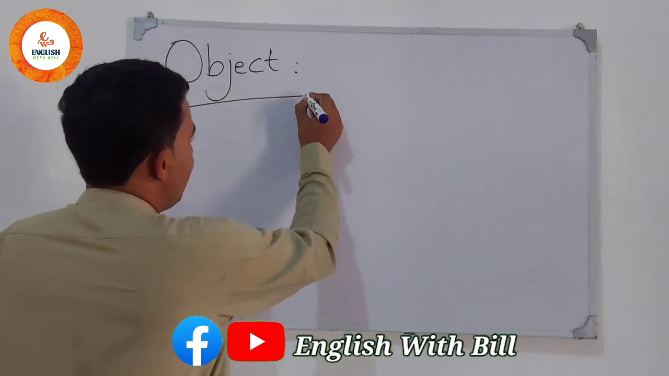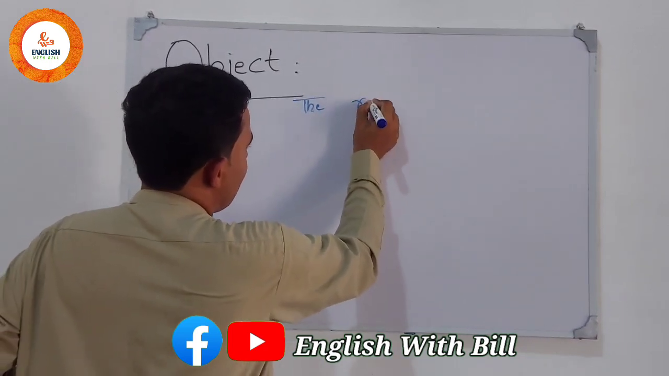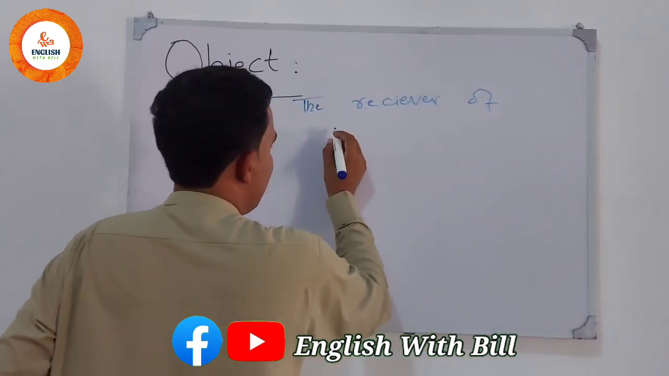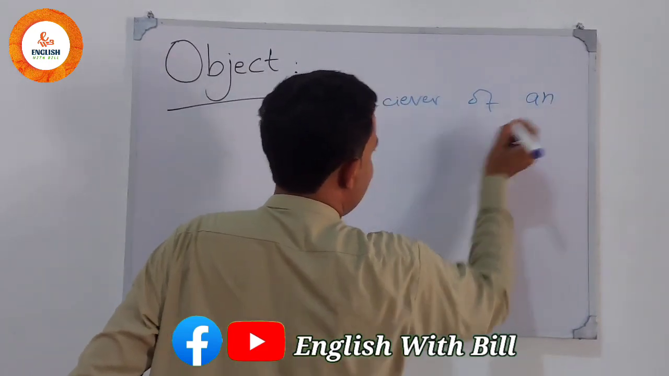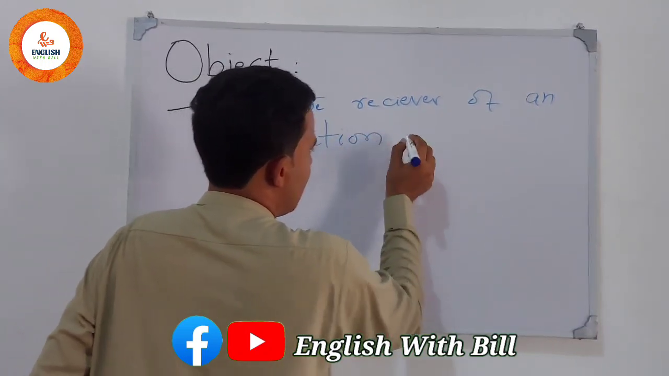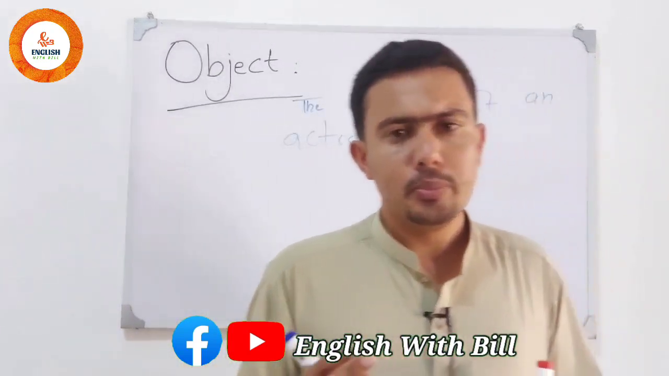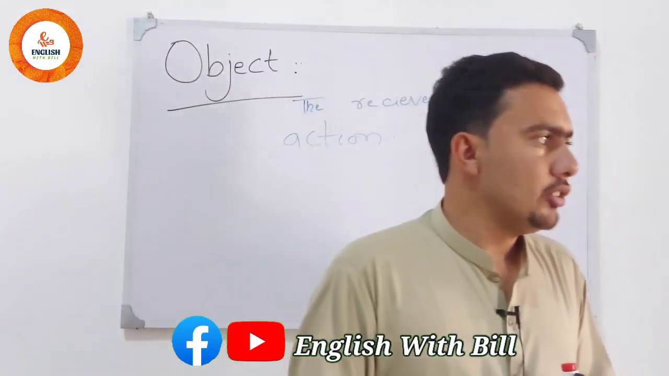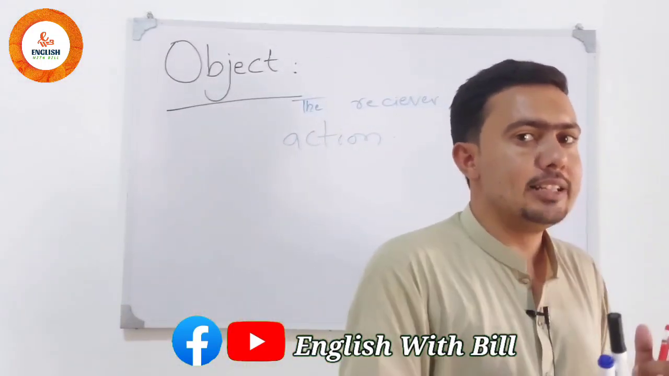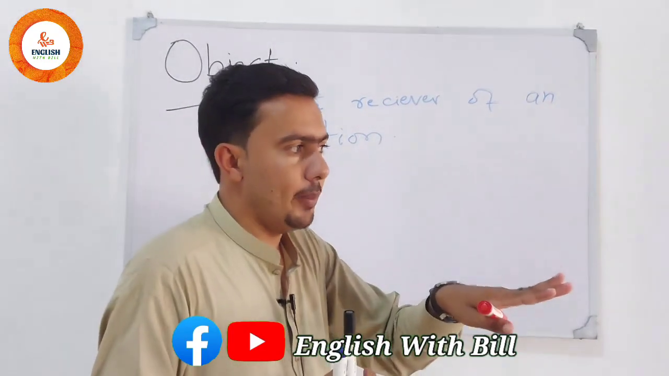Object is basically the receiver of an action. In a sentence we have three things: subject, verb, object. Subject is the doer of an action, verb is basically the action, and object is the receiver of the action.